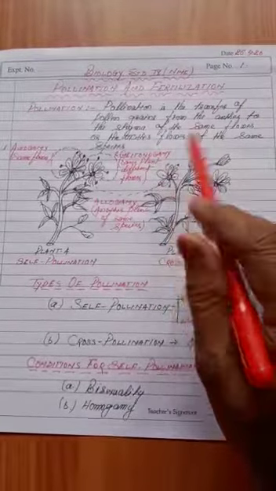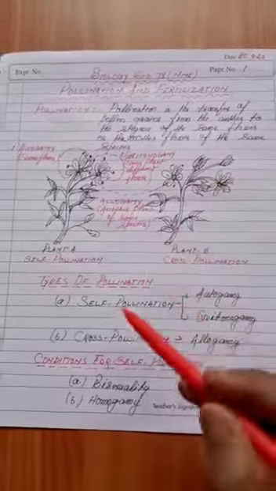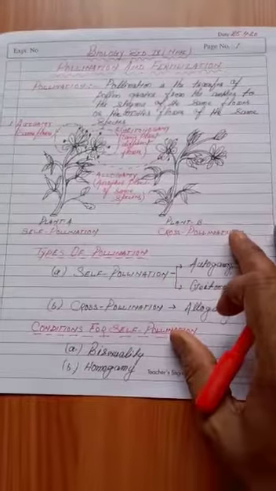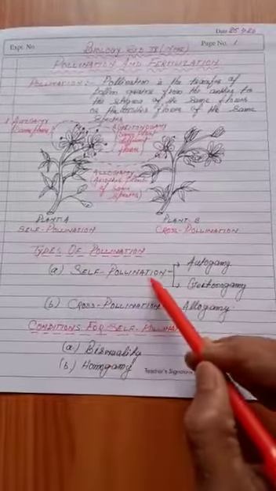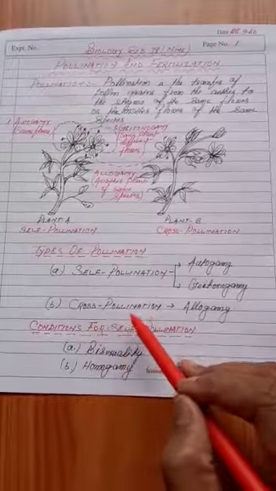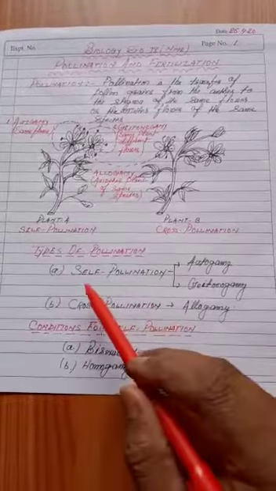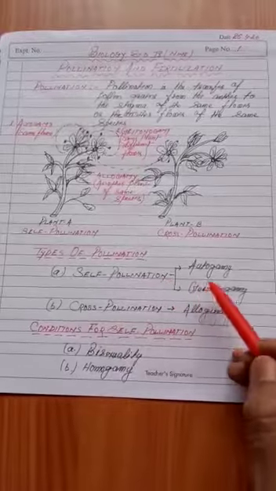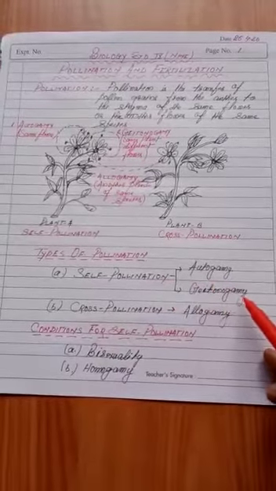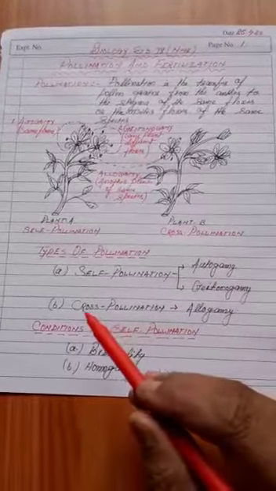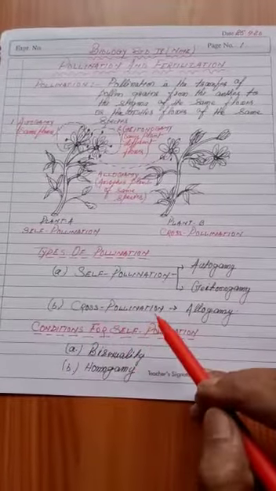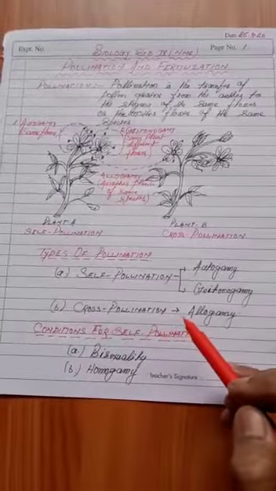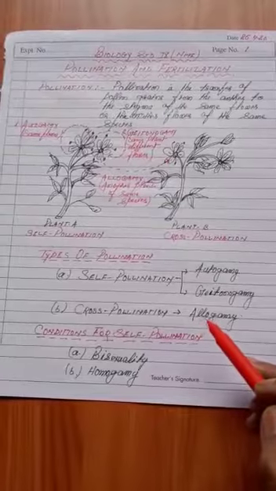So, the important thing here is that there are two types of pollination. First one is self pollination and second one is cross pollination. Self pollination is of two types, that is autogamy and geitonogamy. And cross pollination is of one type, known as allogamy.